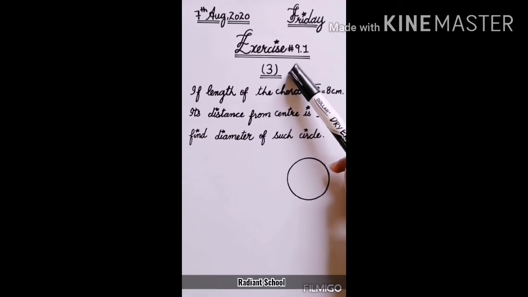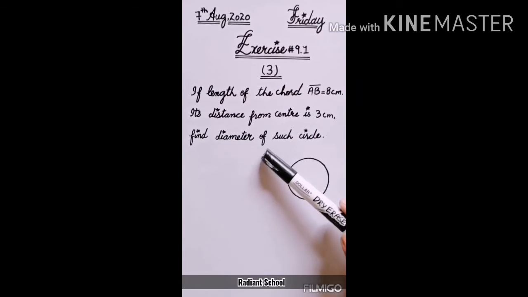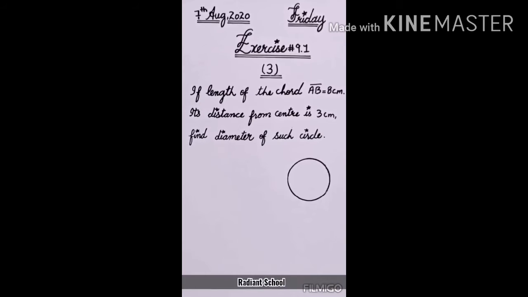So question number 3 is, if the length of the chord AB is equal to 8 cm and its distance from the center is 3 cm, it means you have a circle, and in the circle you have to take a chord of 8 cm, and the distance of this chord from the center is also given as 3 cm. We have to find the diameter of the circle.